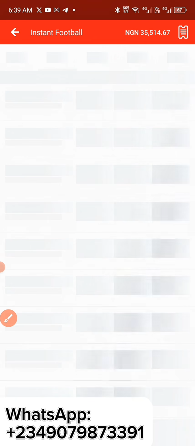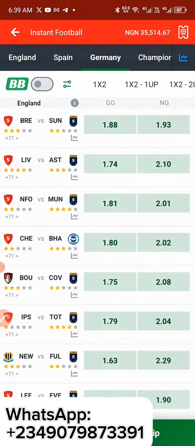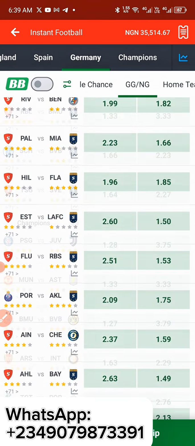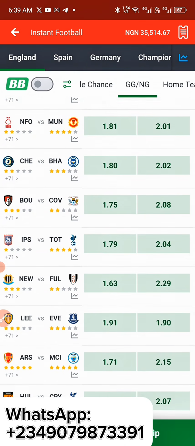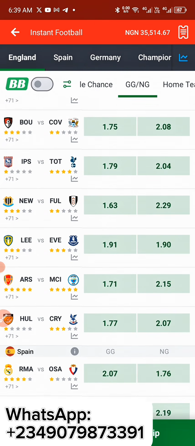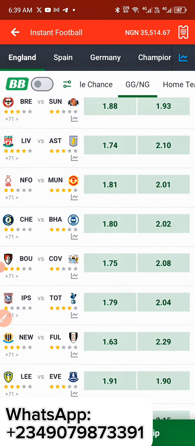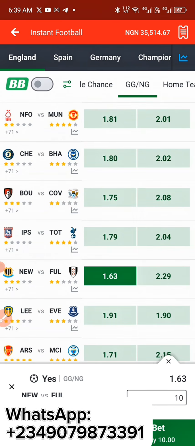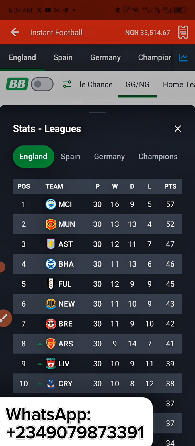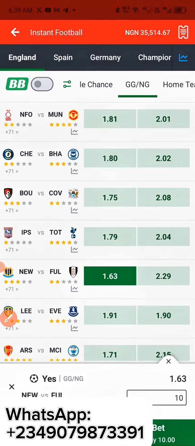So let's go over to the next round. What are the things that you need to look out for? So when you come over here, let me just scan through really quick. What is the smallest odd right here? The smallest odd, I think I've seen 1.63. Is there anything less than 1.63? So this is 1.63. When you come over here, this is the smallest odd. We're going to check if Fulham or Newcastle is among the top 5 teams. So Newcastle or Fulham is among the top 5 teams. Glory be to God.